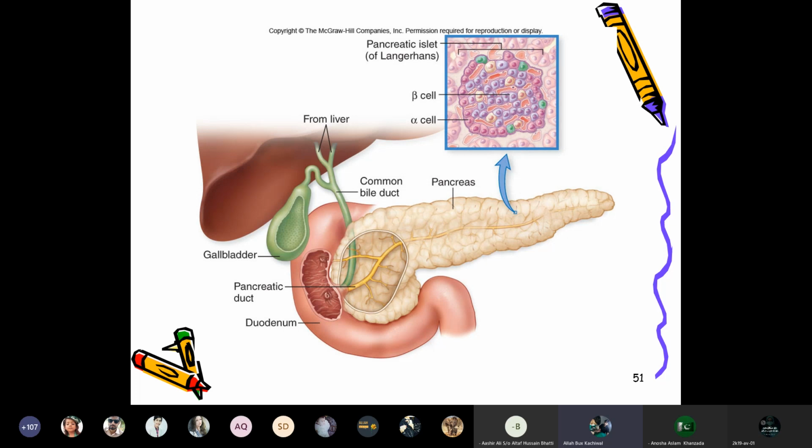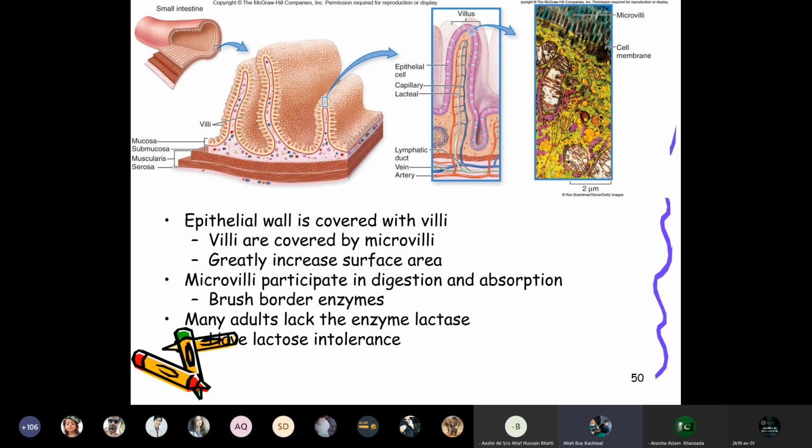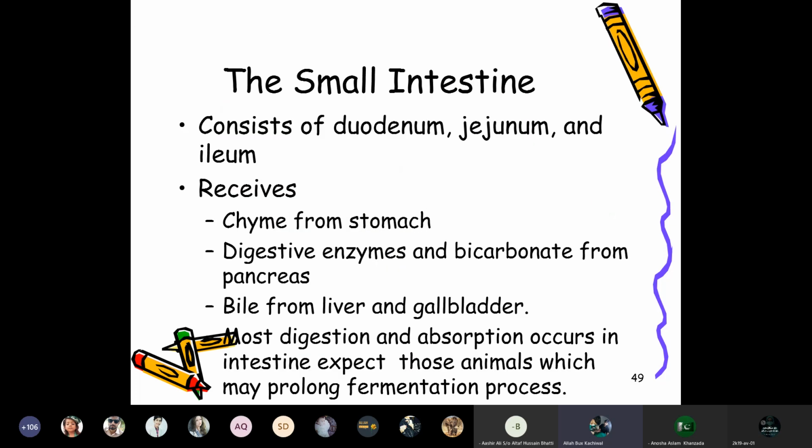So the pancreatic islets of Langerhans, beta cells and alpha cells, produce the insulin as well as the glucagon. From the liver, the common bile duct, the pancreas, and the gallbladder and pancreatic duct and duodenum are attached with the common duct, and they are giving the juices to the duodenum, where the digestion takes place.